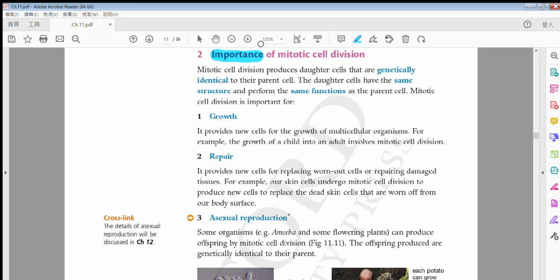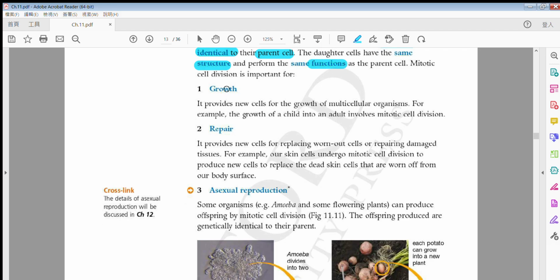So again, we're going to talk about the importance 個重要性啦。咁然後啦，so first of all，我哋會知道啦，daughter cells 係 genetically identical 嘅。我哋講過啦，係 identical to 佢哋嘅 parent cell 啦。So they are the same as the parent cell. OK，咁包括佢哋有 same 嘅 structure 啦，same 嘅 function 啦。所以啦，so why is it so important？第一樣嘢啦，就係 for your growth and repair。成日啦，we always say that it is growth and repair。